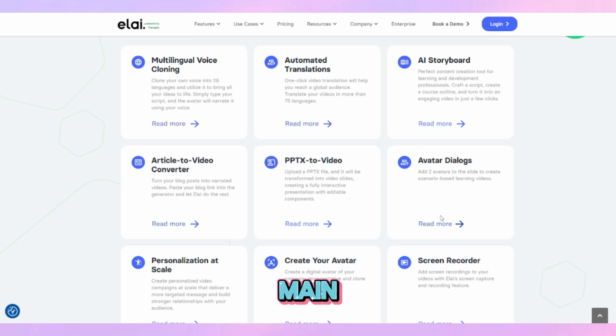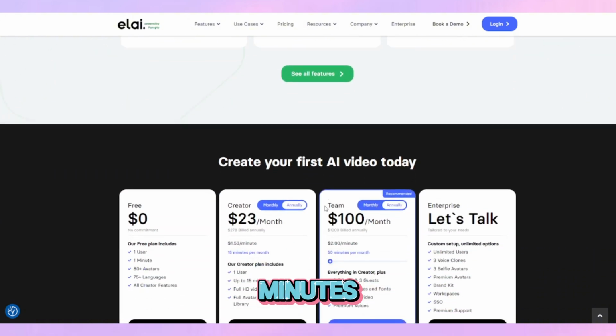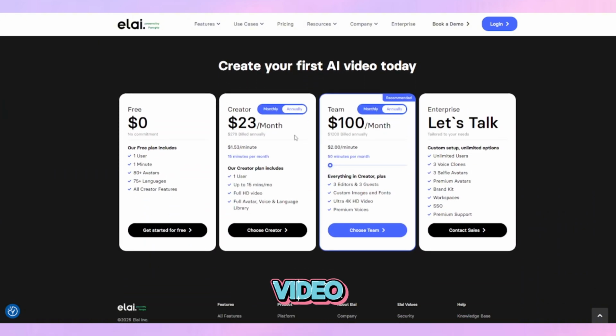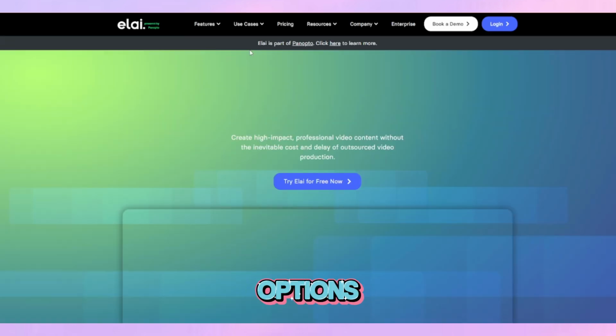Elai.io offers 4 main pricing tiers. The free plan includes 1 minute of video generation with all creator features. The creator plan at $23 monthly or $278 annually provides 15 minutes per month and includes full HD video. The team plan, costing $100 monthly, offers 50 minutes per month and adds premium features like Ultra 4K HD and custom fonts. The enterprise plan is custom-tailored with unlimited options.